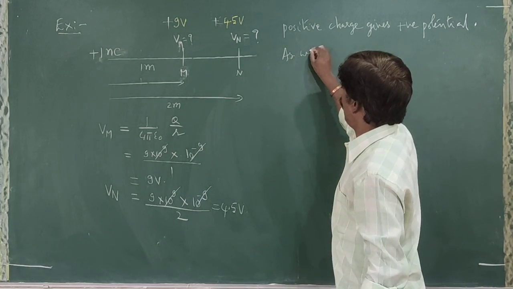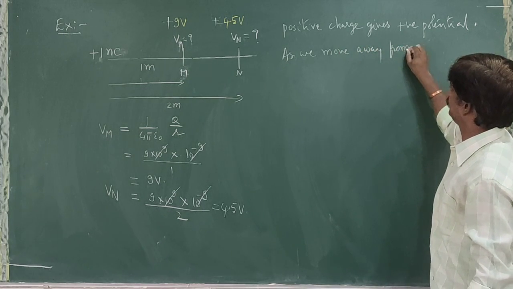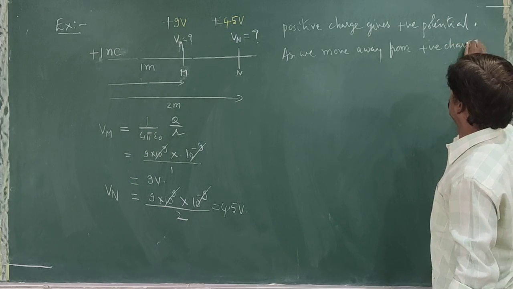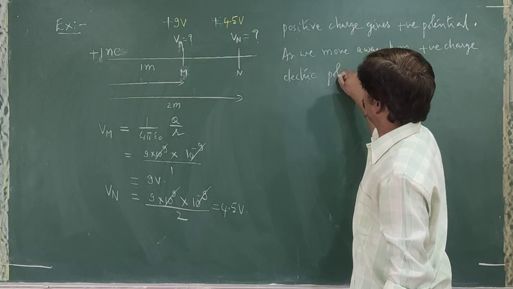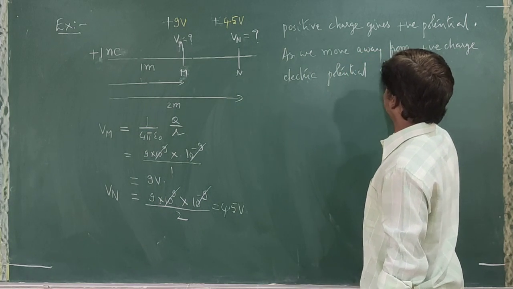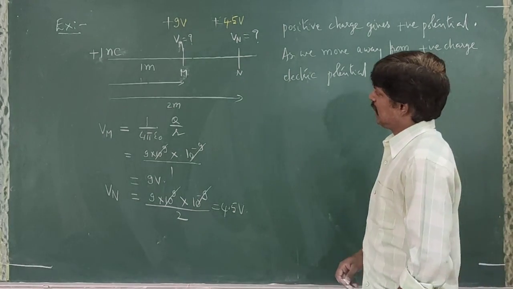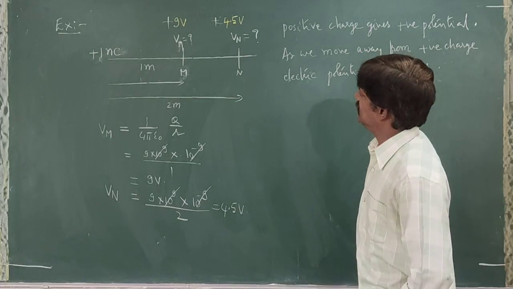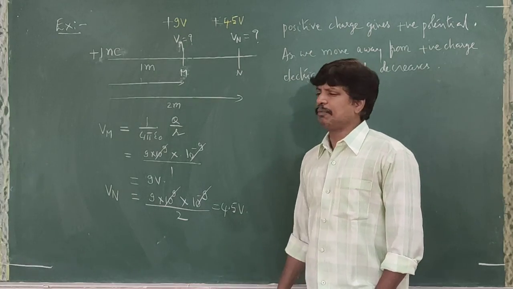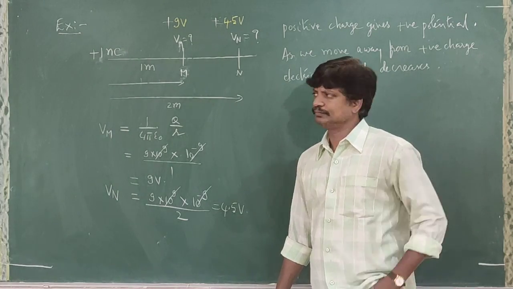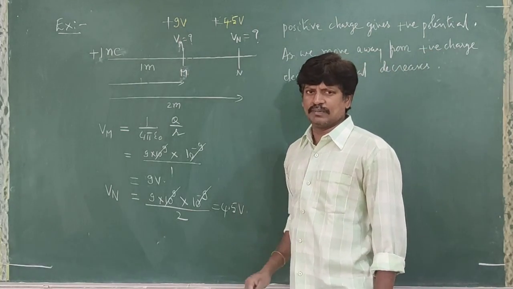So, as we move away from positive charge, electric potential decreases. Right? That means which one is at high potential, which one is at low potential? Point M is at high potential, N is at low potential. Correct? So this one becomes high potential, this one becomes low potential.